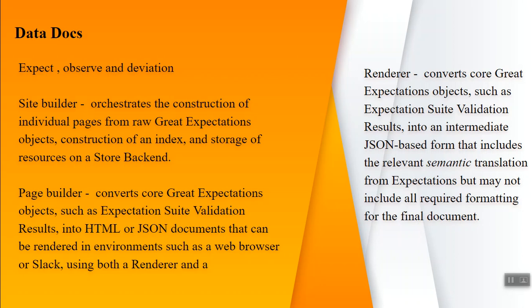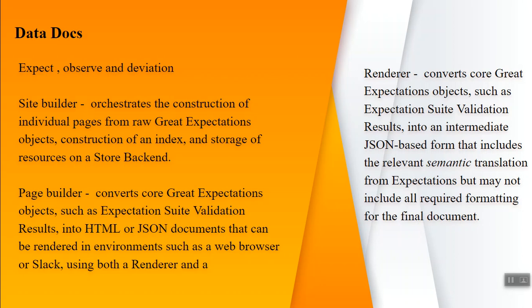The final one is the renderer. A renderer converts the base GE objects into an intermediate JSON-based format that will be used in the page builder.